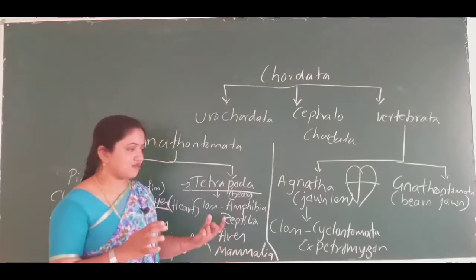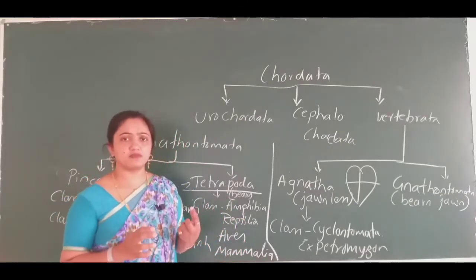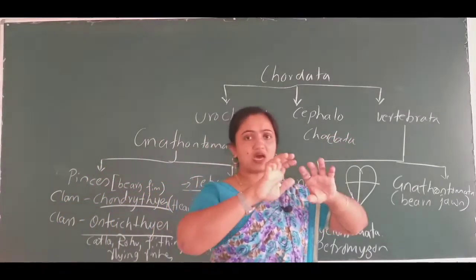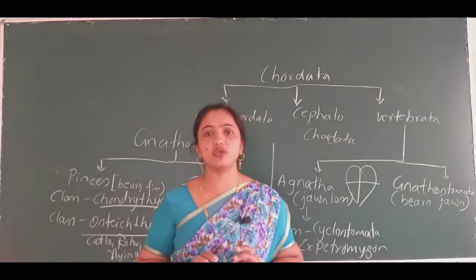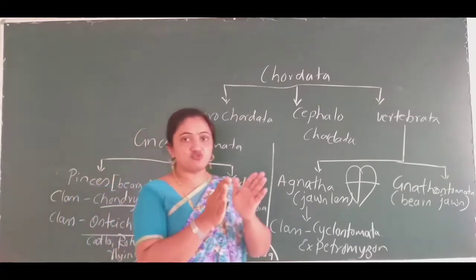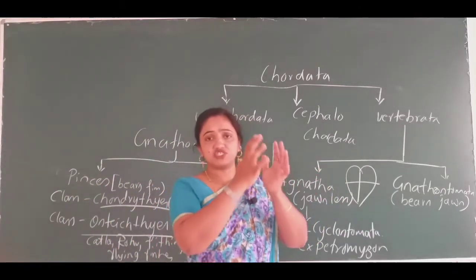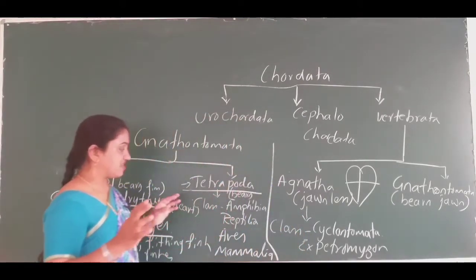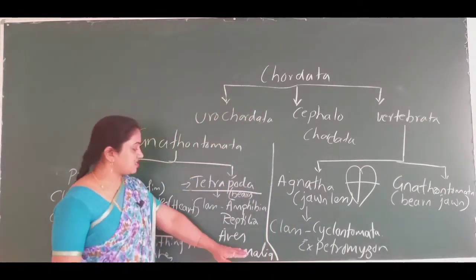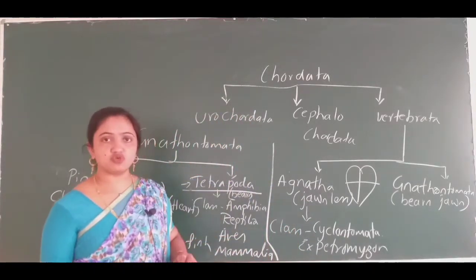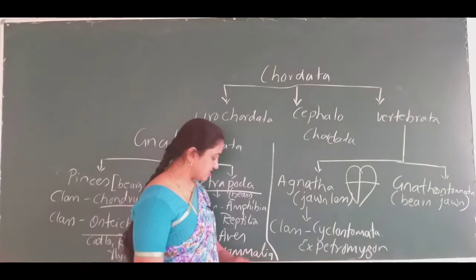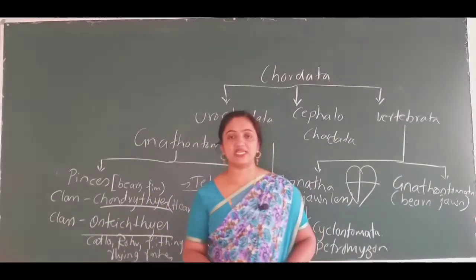They have a very lightweight body, and the largest bone is hollow in nature, or pneumatic bone. Hollow means it will be easier to fly. The body is not much heavier; it is very light in weight so that they can fly easily. So the next after the class Aves, we are going to study about the class Mammalia.